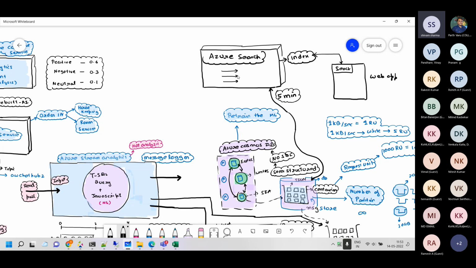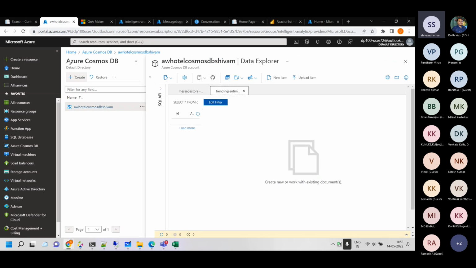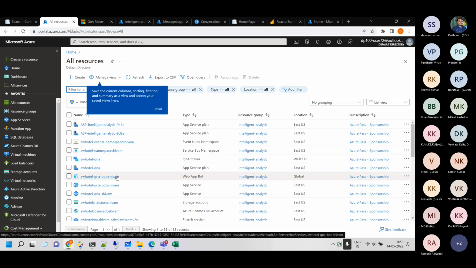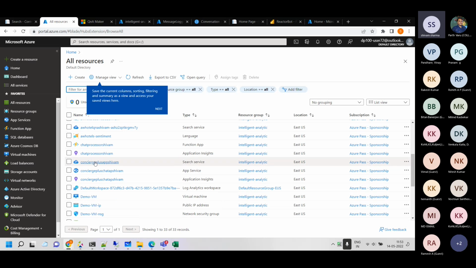Here, like this. So to do that, we basically are going back to the search service, which is somewhere over here. That's the search service. So now in the search service, you have to click on import data over there.